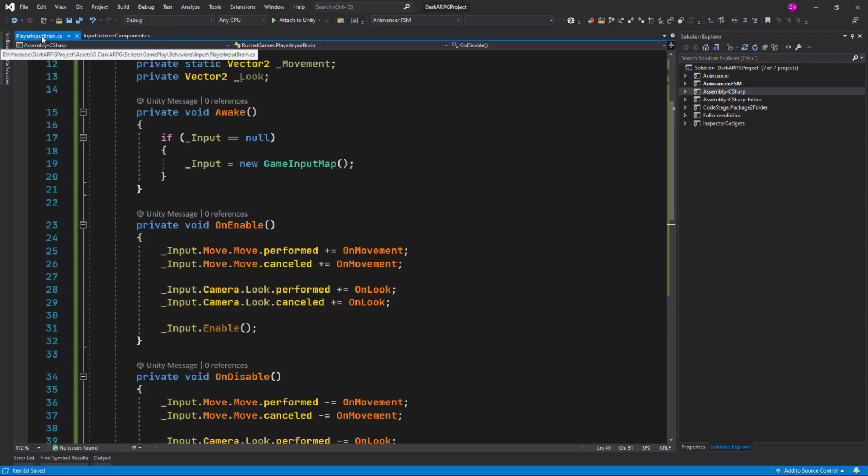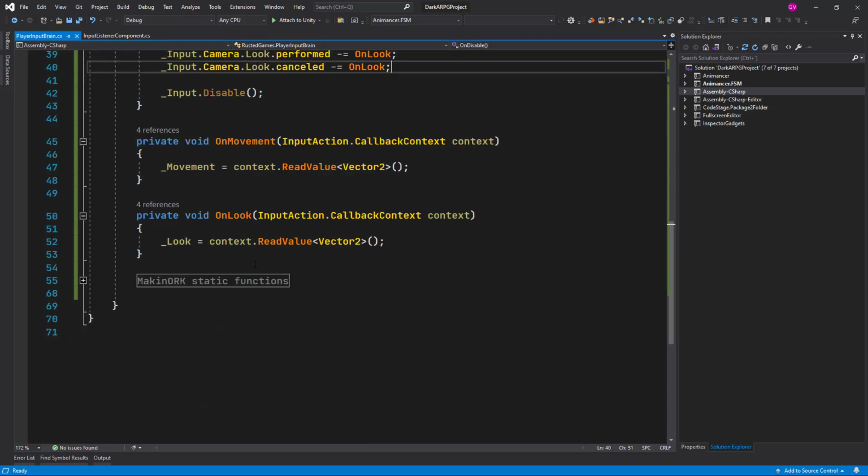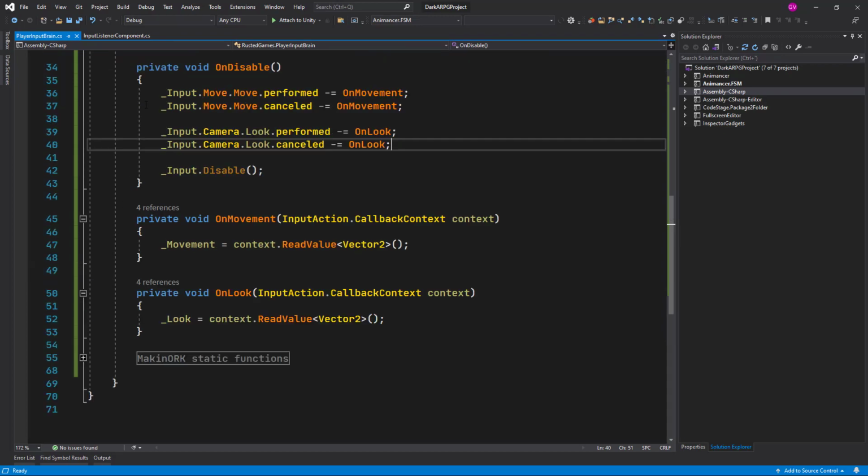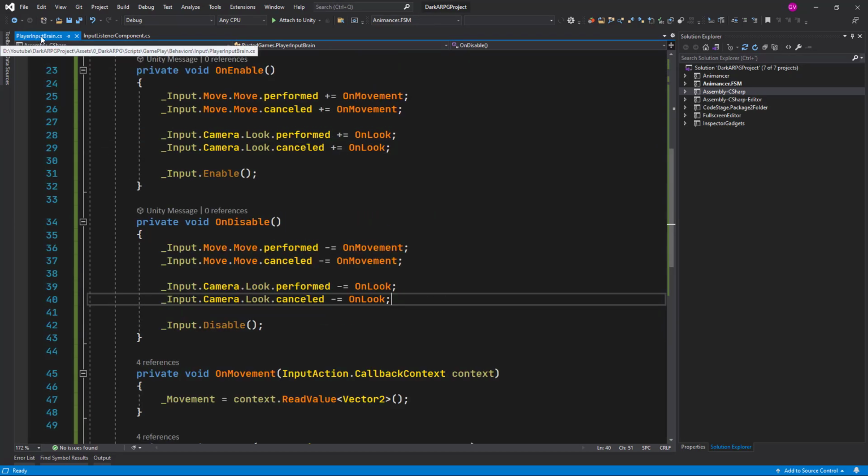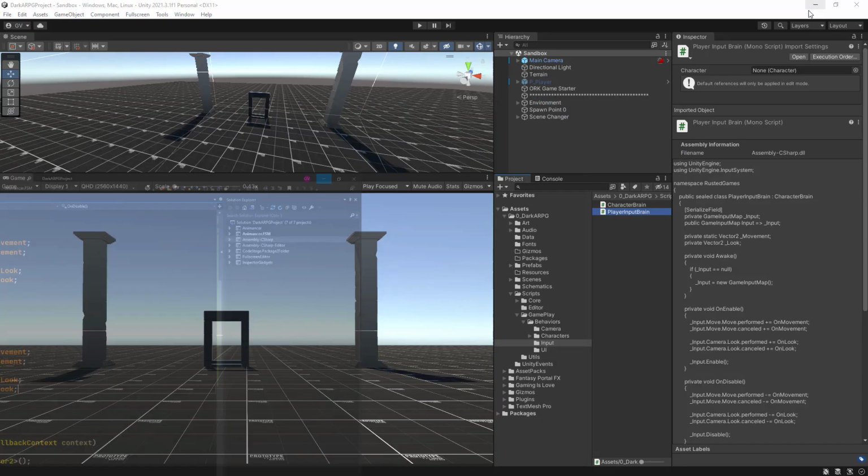So now that we have our player input brain script, we need to let ORK know that this is the new script that it needs to search for this static function, and also this is the script that it needs to disable when it needs to take player control. So let's do that. So let's go back to Unity and let it compile.